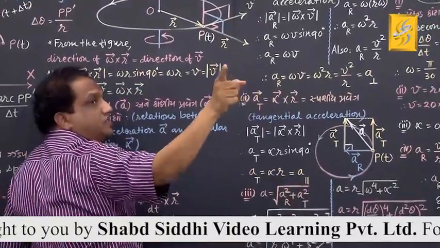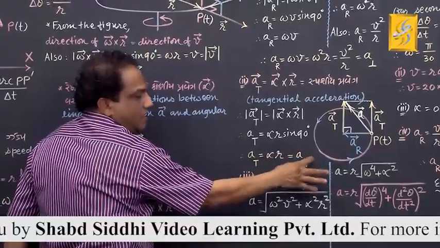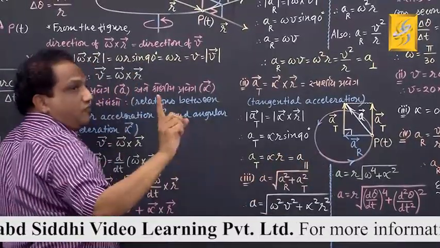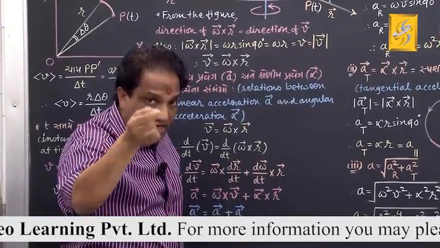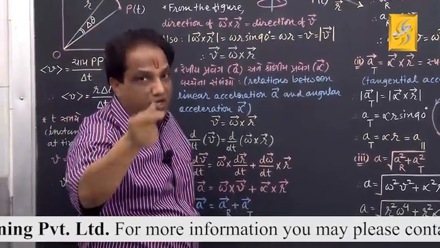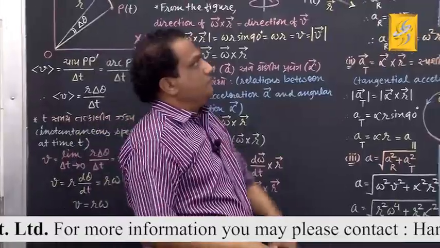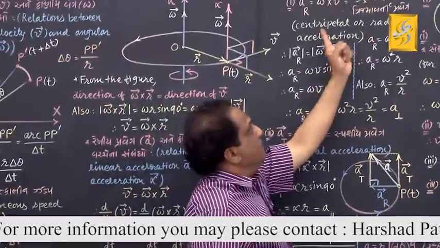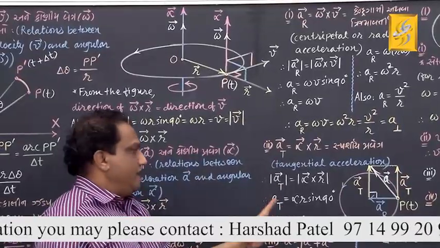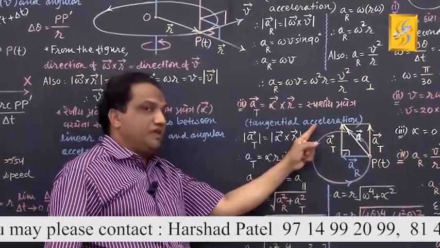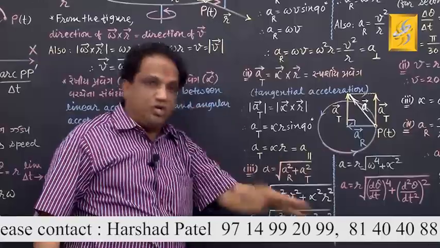That's why in semester 1 you showed it by the symbol a parallel. And what was its effect? Its effect was to change the magnitude of velocity. Remember, radial or centripetal acceleration simply changes the direction of velocity, and tangential acceleration always changes only the magnitude of velocity.